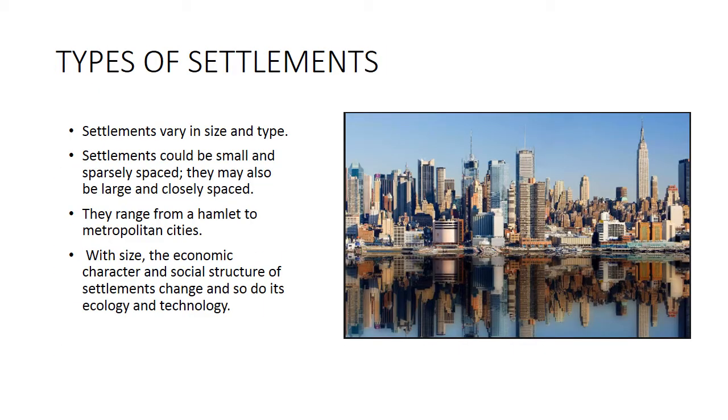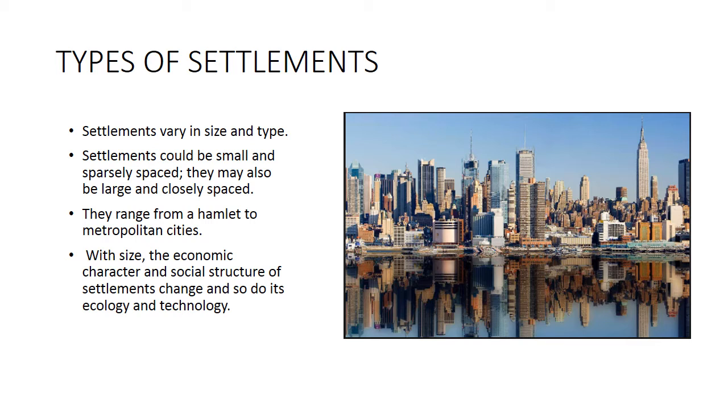Types of settlements. Settlements vary in size and type. Settlements could be small and sparsely spaced. They may also be large and closely spaced. So there is no particular size, there is no particular type of settlement. A small hut is also said to be a settlement. A big building is also said to be a settlement. It can be sparsely populated, it can be densely populated. Houses may be close to each other, houses may be far away from each other. So any way a human being is constructing his house, that is called a settlement.